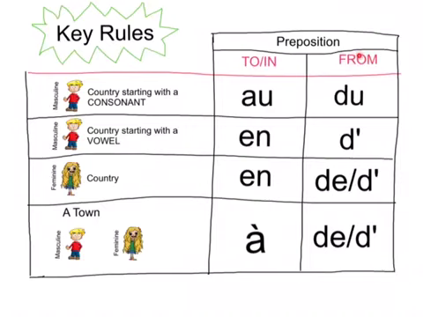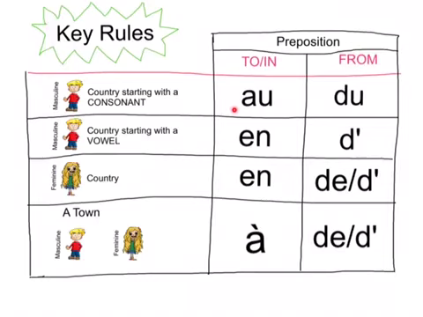Okay, the next one. A masculine country starting with a vowel. If you want to say you're going to go to or you are in that country, you have to use un. If you want to say you're from that country, you must use d apostrophe. You can't use de because then it just makes a vowel clash. For example, you can't say de Angleterre. You have to put d'Angleterre. You have to just take out the e from de and add an apostrophe after the d.